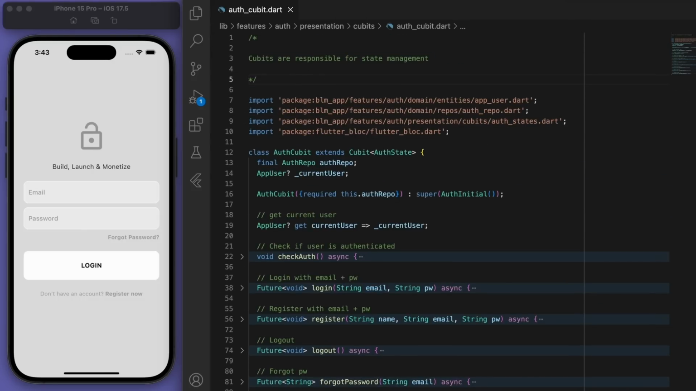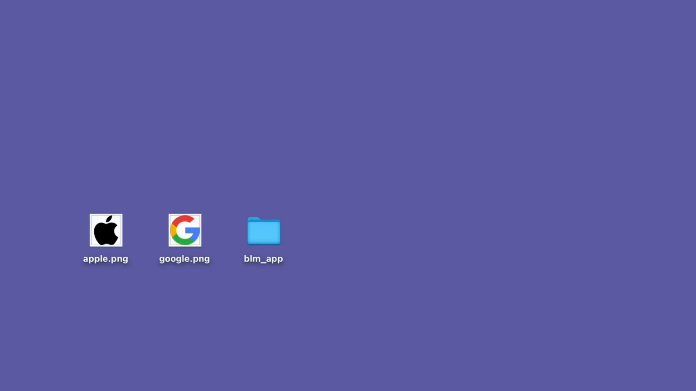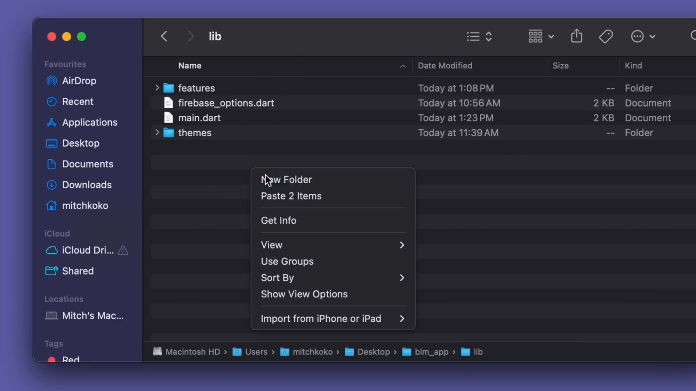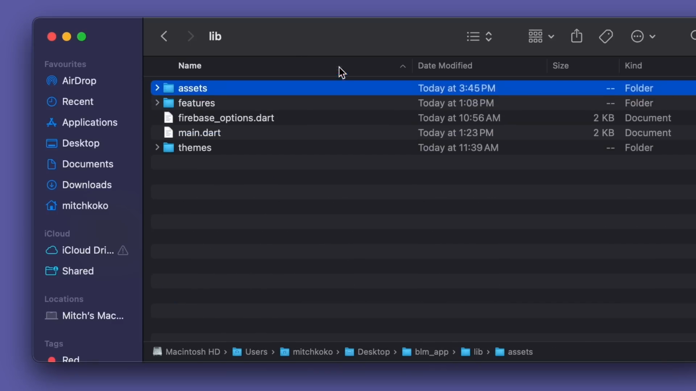Beautiful. Now it's just time for the presentation UI, so the pages. I'm going to bring in a couple of icons, so the Apple icon and the Google icon. You can download these off the internet, but I've also got them in my code that you can download as well. So I have these two PNG files, and I'm going to go to my library and create a new folder called assets. And let's drag these two images in.